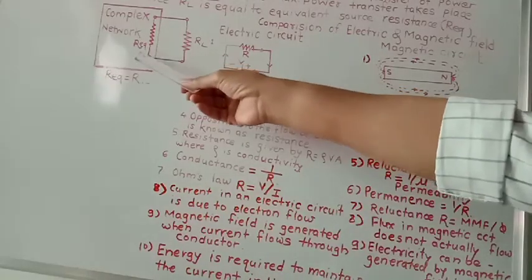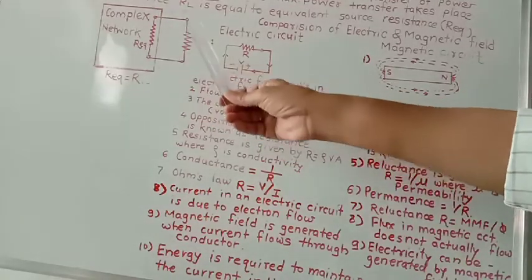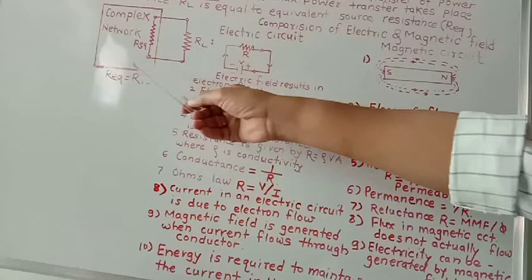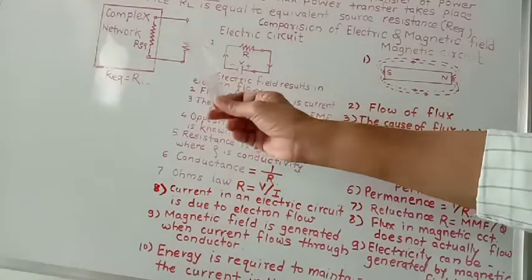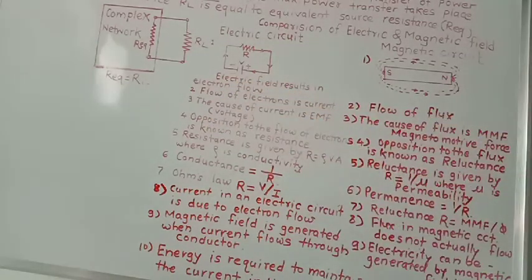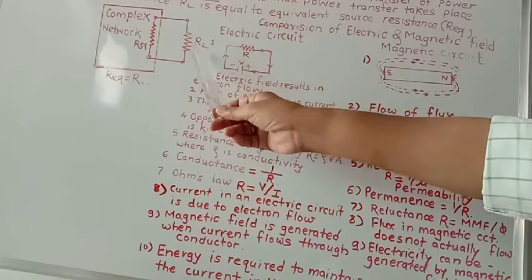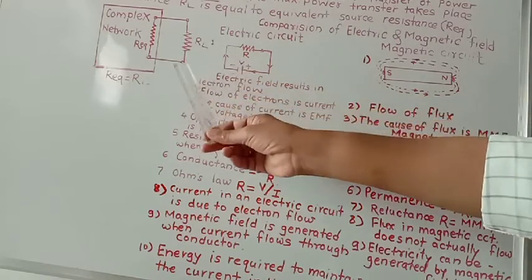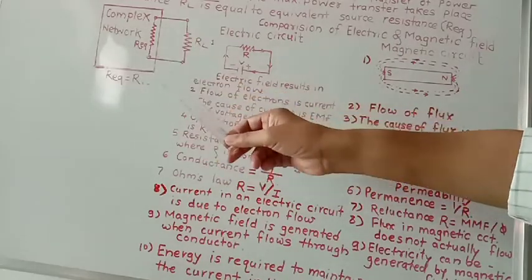Maximum power takes place when R equivalent is equal to R_L, or Z_in is equal to Z_L, where Z_in is the input impedance of the source and Z_L is the load impedance. So when Z_in equals Z_L, or R equivalent equals R_L, then only maximum power transfer takes place.